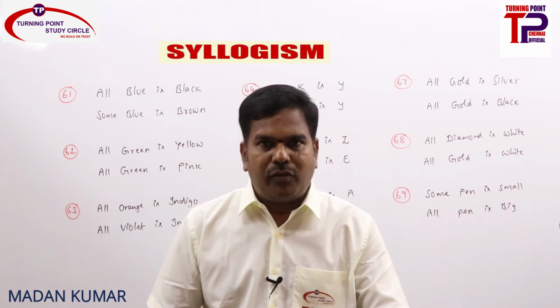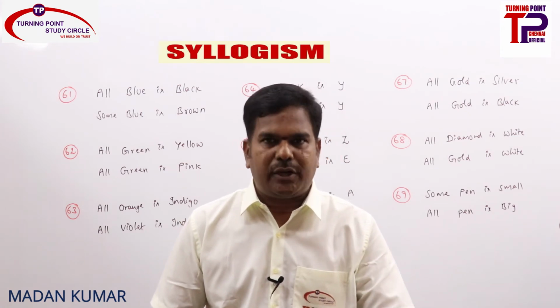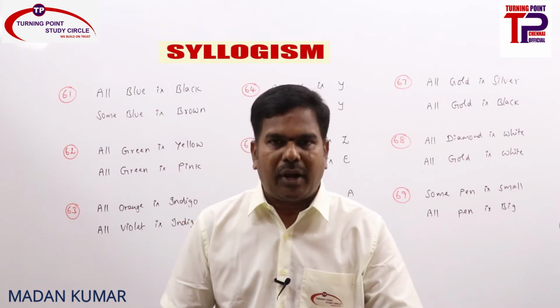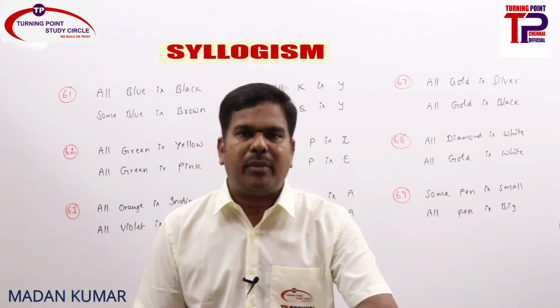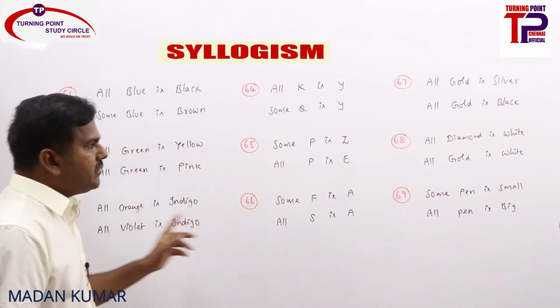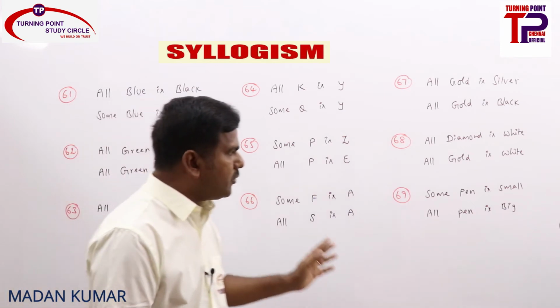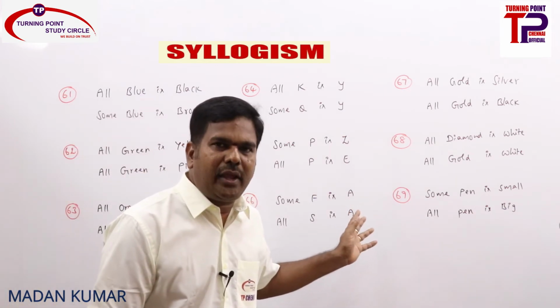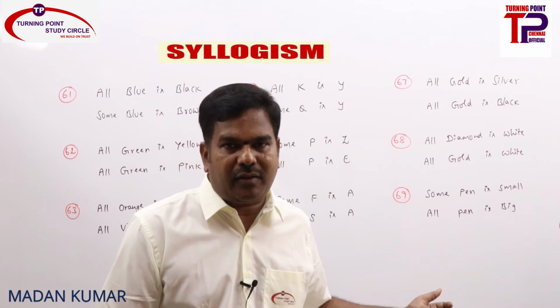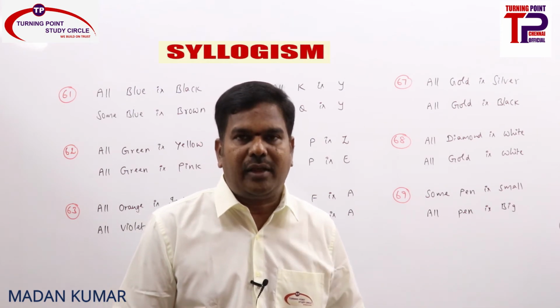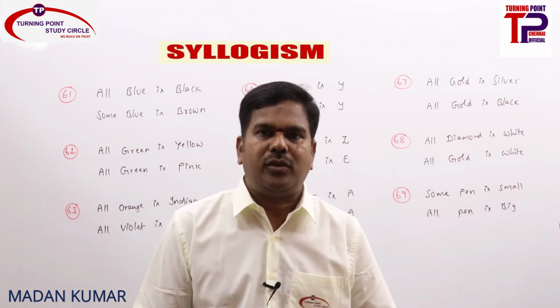Now I am going to give you such a type of statements, two statements which are not properly aligned, where we need to go ahead by interchanging the statements or by converting the statements. If you see, all the questions given here, 9 questions, are related to A and I statements only, because if you remember these two logics, whenever A and I statements are given, it will be very much useful for you in the exam.